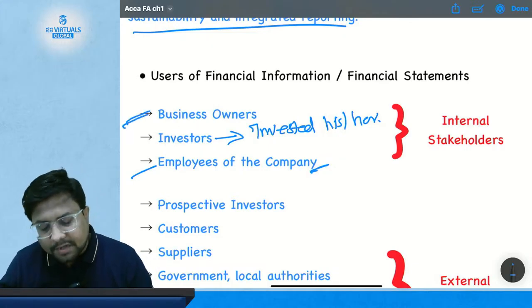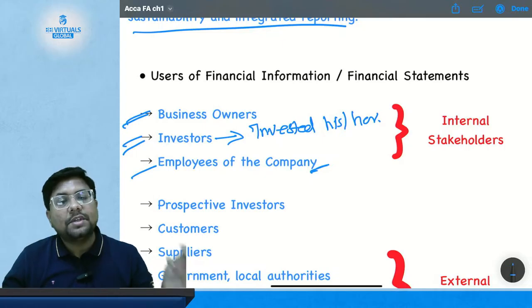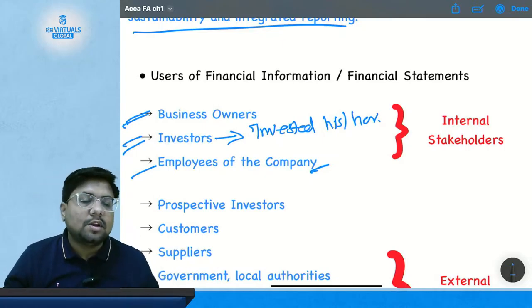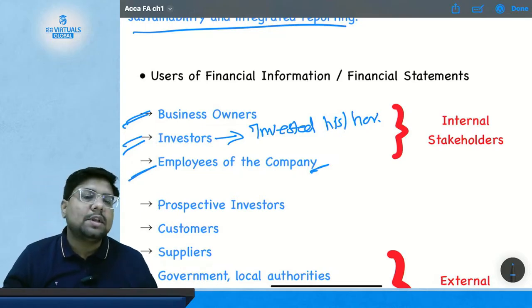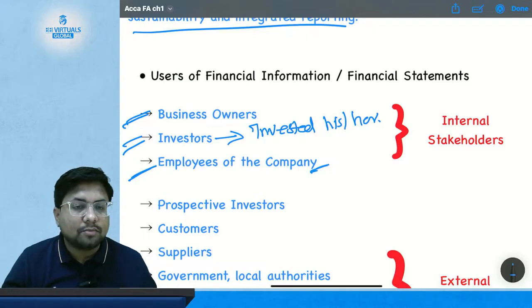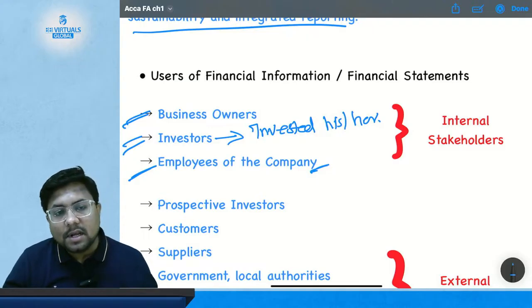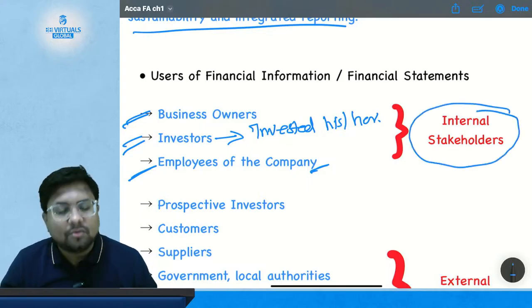So the first one is the business owner, because his money is invested. Second, the investor who has invested his or her money in your business and trusted you. Then the third one is the employee of the company. These are the three people who are the users of your financial statements or financial information, who are the internal stakeholders.